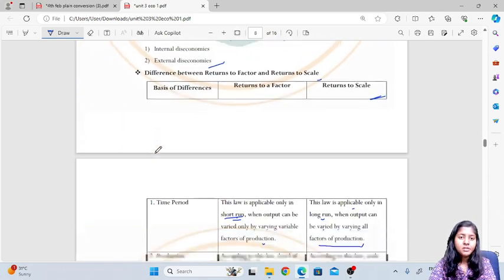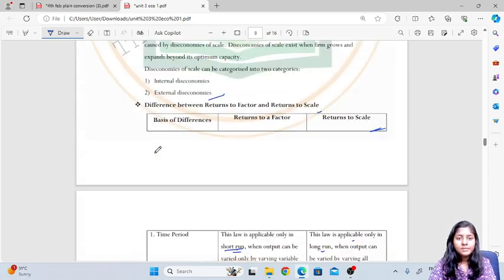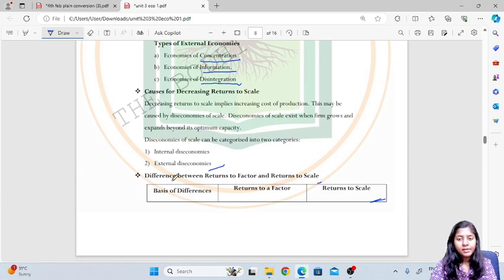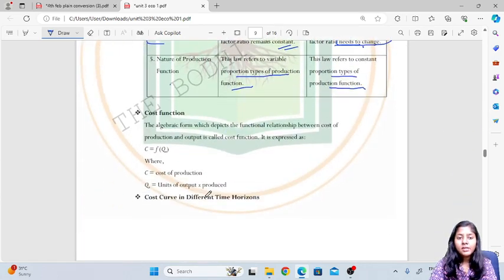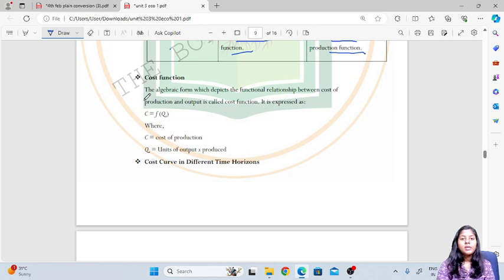For the previous part we have seen till this much, that is the difference between returns to factors and returns to scale. Now we'll continue with the cost function. The algebraic form which depicts the functional relationship between cost and output is called the cost function. It is expressed as C, the cost of production, and Q, the units of output produced.